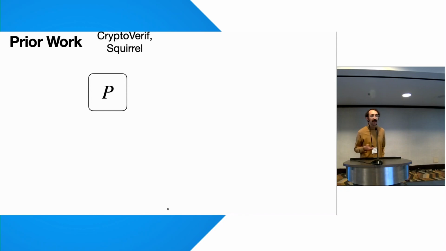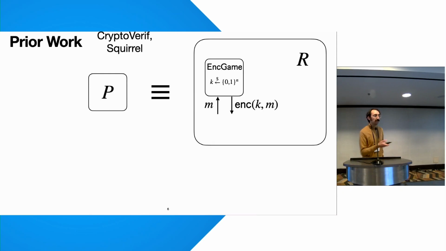Prior work on partially automated provers in the computational model, like CryptoVerif and Squirrel, at least indirectly work like this. We have a protocol P, and we want to reason about an encryption inside of P. To do so, the tool needs to somehow know about a crypto reduction R, such that P is equal to R, but here R interacts with the IND game internally. And once you have a reduction in this form, you can use semantic security to reason about the protocol.